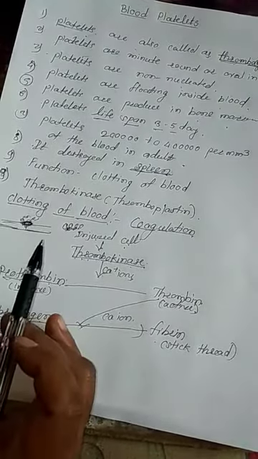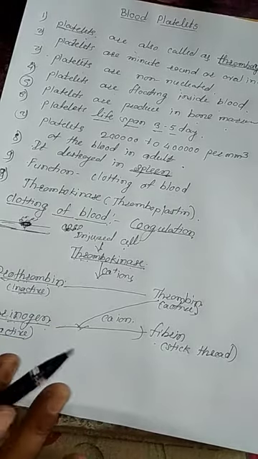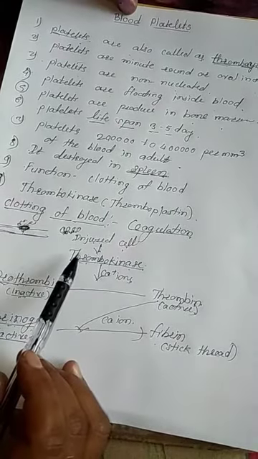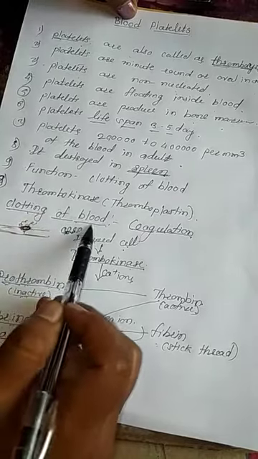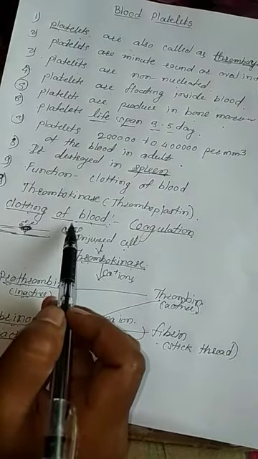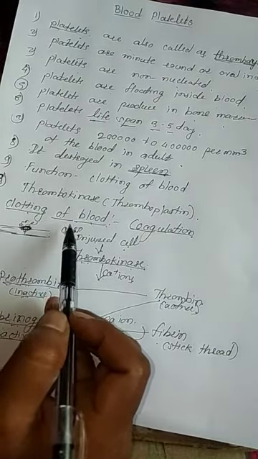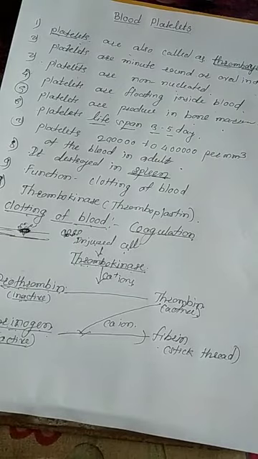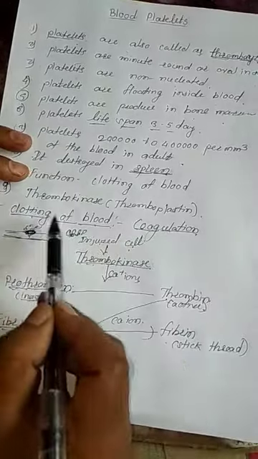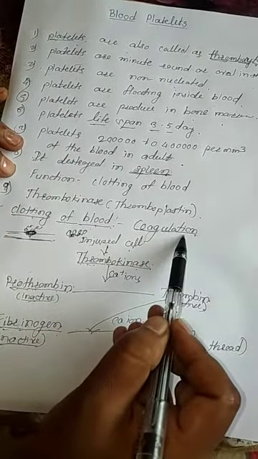What is the process of coagulation? Again, I will explain. The main function of platelets is the clotting of blood. Clotting means the liquid blood is converted into solid. When the skin is cut and bleeding, blood comes out. After a few minutes, the blood converts into solid. So how does this process happen? This process is called the clotting of blood, coagulation.